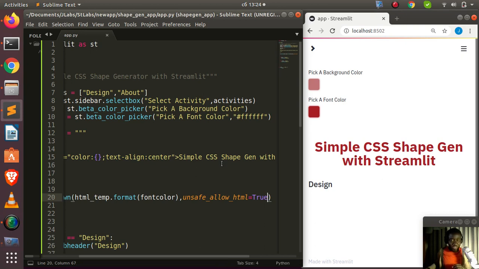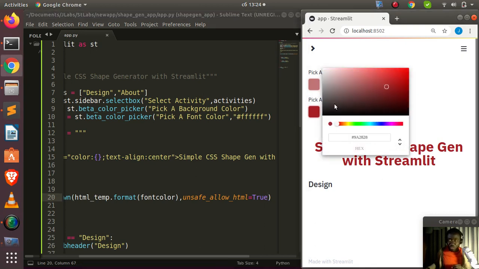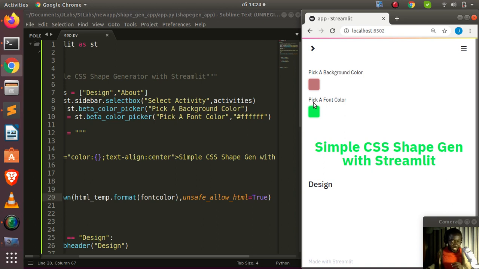Voila. So we have it very nice. So I can change the color from here to, let's use green. Then let's pick a green color here. So now it's changing very nice, right? So we can use this color to do a lot of things.